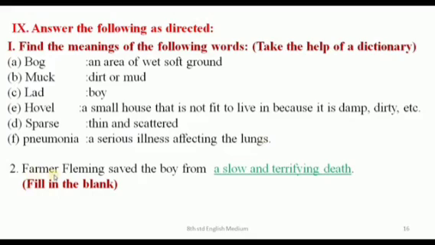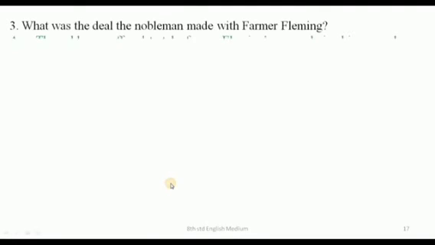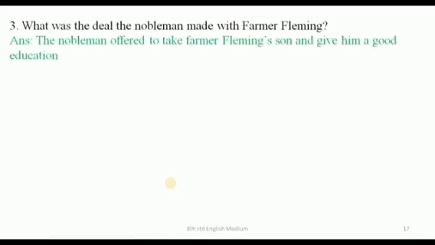Second one, Farmer Fleming saved the boy from a slow and terrifying death. They are asked to fill in the blanks. Okay, and also you have to refer the book also, then you will be clear. Third one, what was the deal the nobleman made with Farmer Fleming? The nobleman offered to take Farmer Fleming's son and gave him a good education.